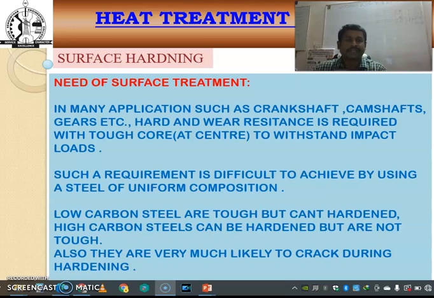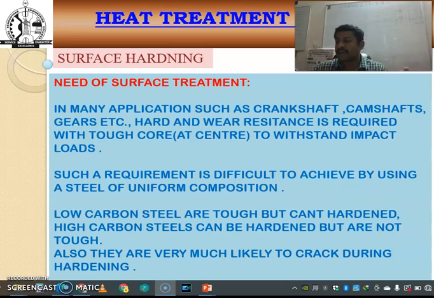When compared to the inner portion, the outer case is hardened because at the same time they require a soft and tough inner portion. The inner portion is called the core, and the outer portion is called the surface, that is the case. So they need a very hard, wear resistant outer surface, but a soft and tough inner core.